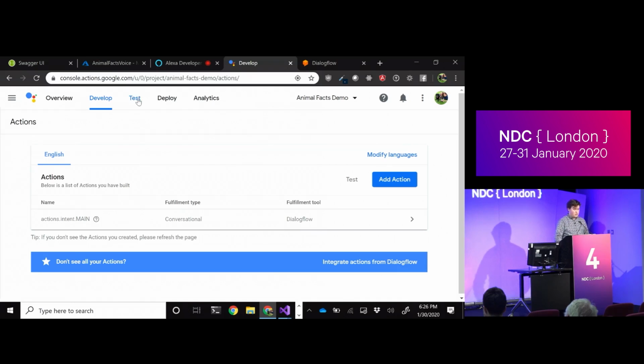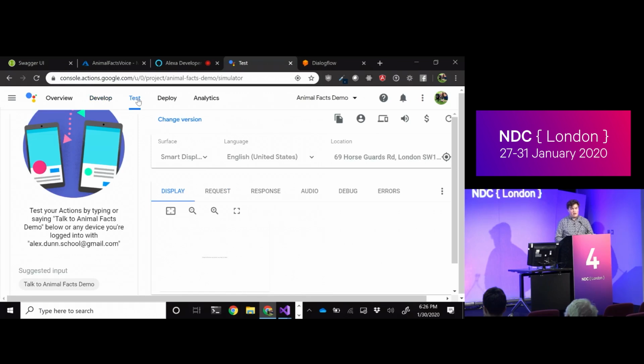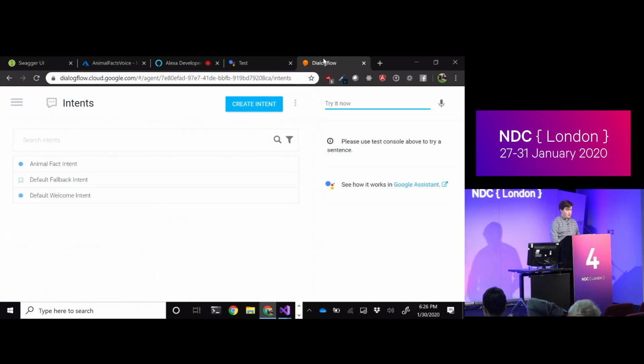The same thing is also available to us here as a test simulator. The same rule also applies if I'm signed into a Google account that has all of my different devices registered. I can immediately test on these as well once I turn on testing. But before we do that, let's take a look at the Dialogflow side at the intents that we have.